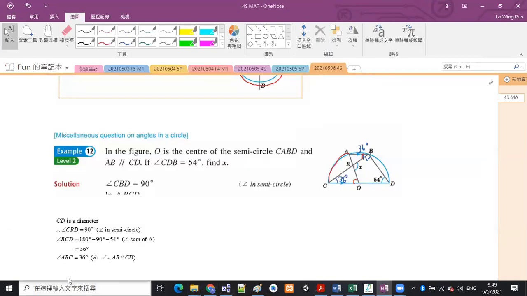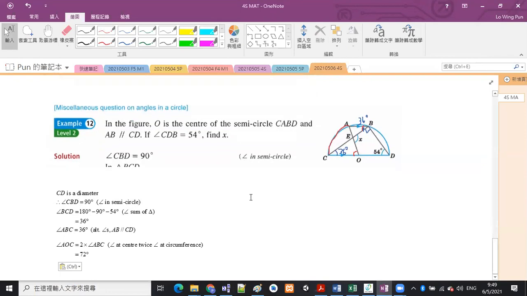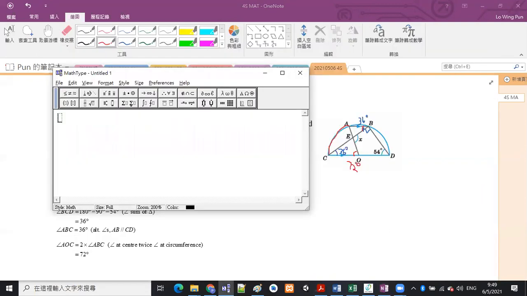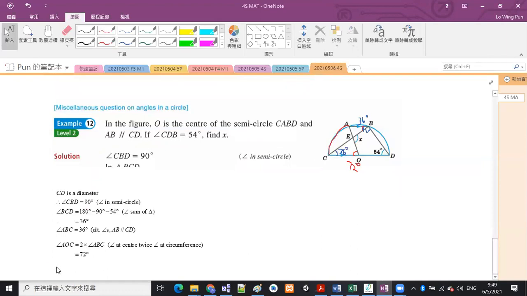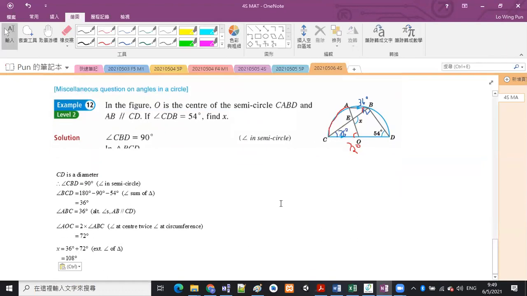So X is ready to be calculated. X is just equal to 36 degrees plus 72 degrees, exterior angle of triangle. So finally, X is equal to 108 degrees. That is the answer.